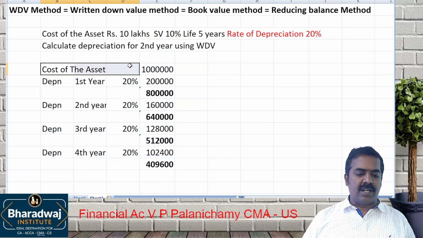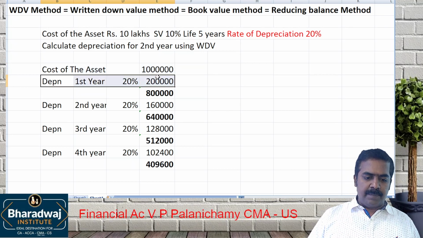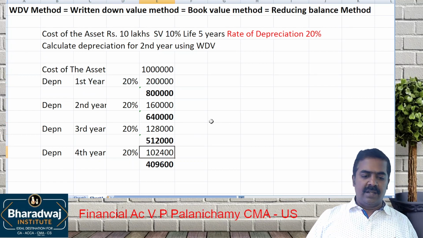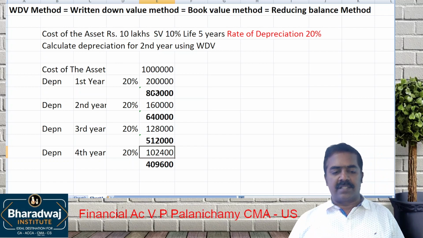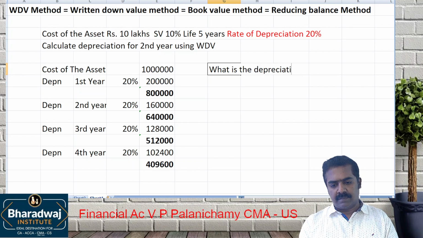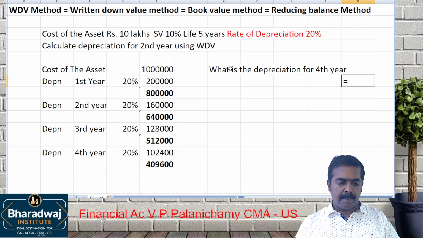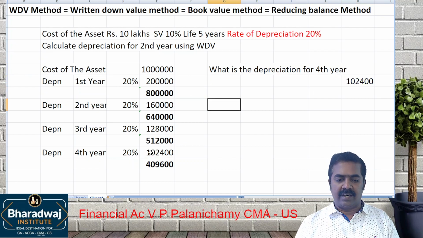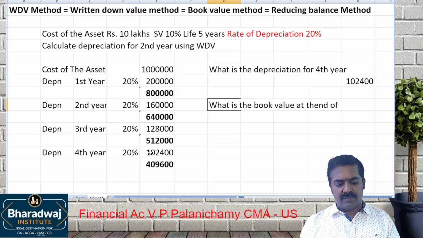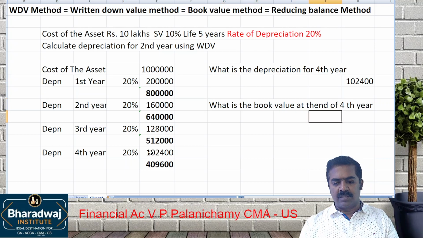Wait. What is the cost of the asset? 10 lakhs. Depreciation for first year 2 lakhs. 1,60,000, 1,28,000, 1,02,400. See, in the examination, what kind of question they can ask is, what is the depreciation for fourth year? 1,02,400. Second question can be, what is the book value at the end of fourth year?